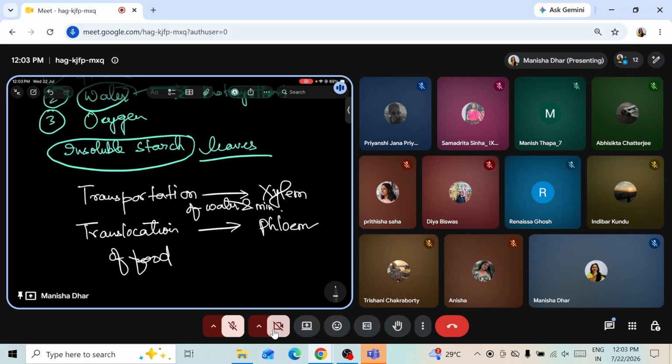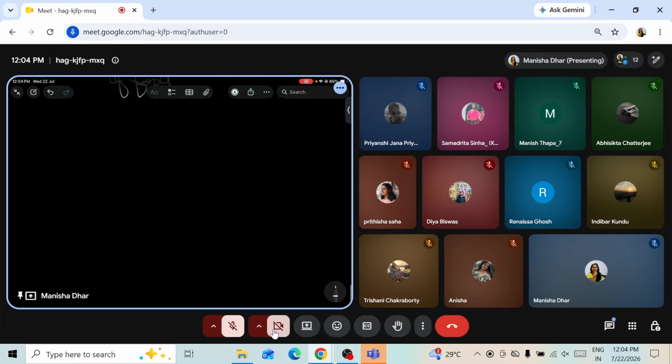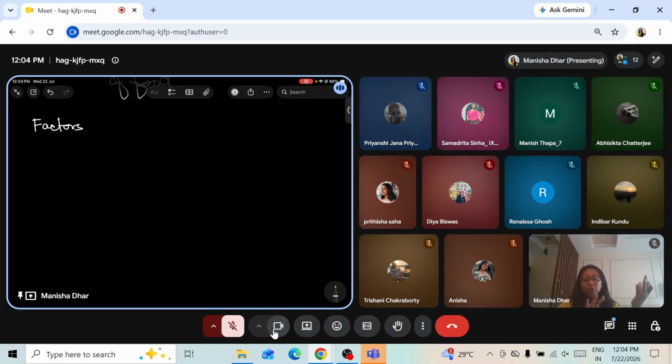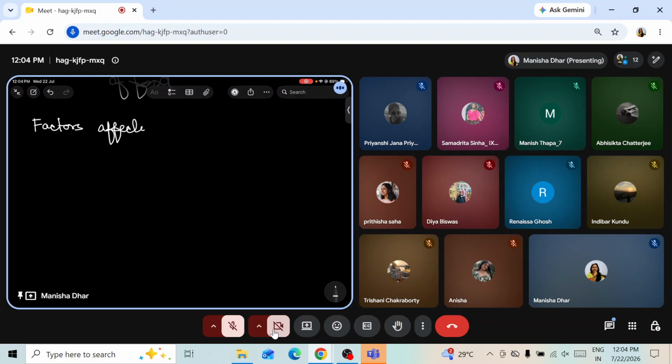Next, we talk about the factors affecting photosynthesis. We come up to this part, which talks about the factors affecting photosynthesis. These are the list of factors, and we will talk about them in terms of internal factors as well as external factors.